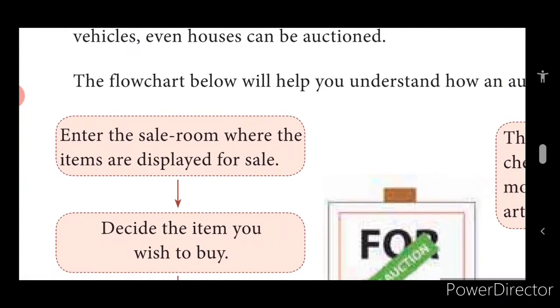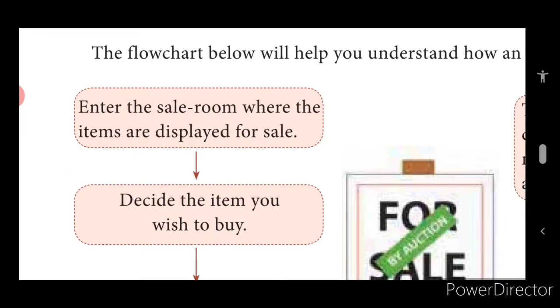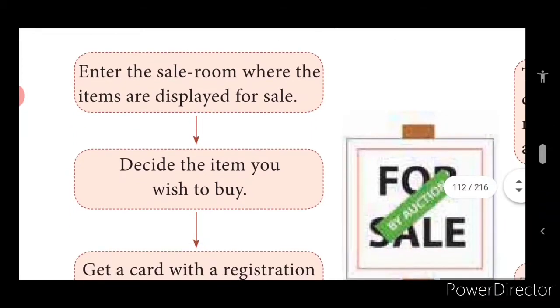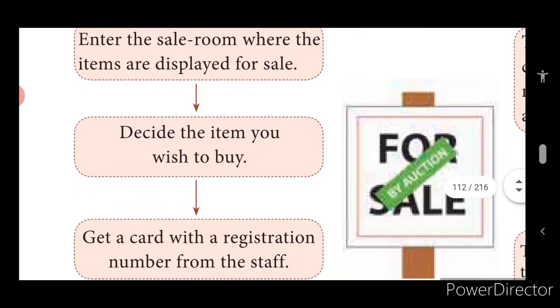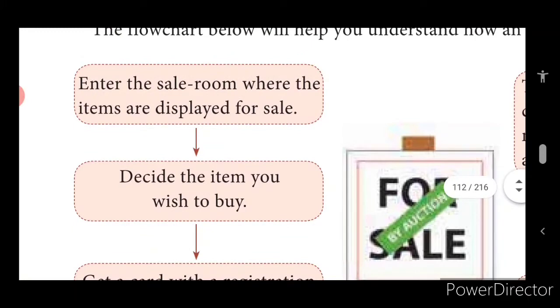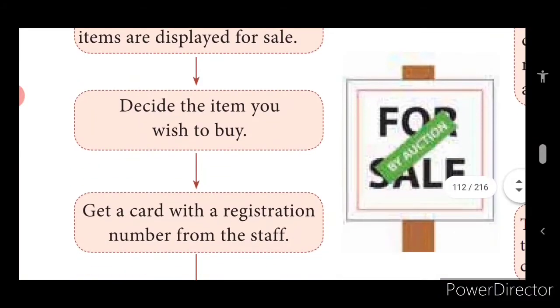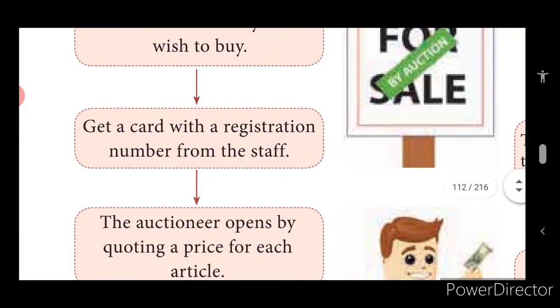But anyway, children, I'll go for your purpose. Enter the sale room where the items are displayed for sale. Then decide the item you wish to buy. Here is the flow chart for you to buy any item from an auction. First you will enter the sales room. Then you will decide the item you wish to buy. Get a card with a registration number from the staff.